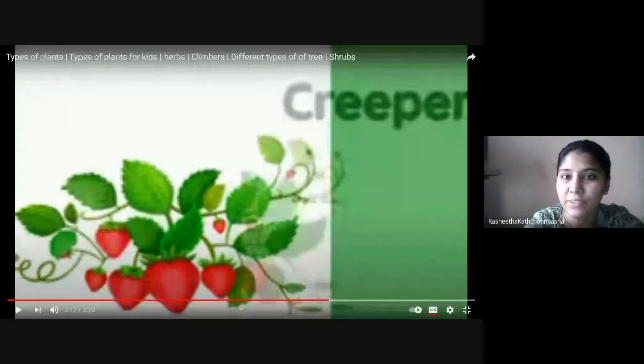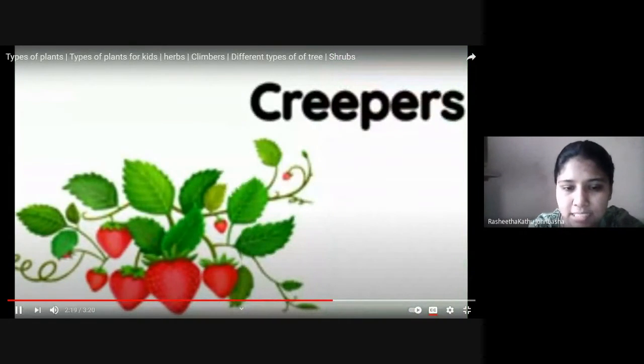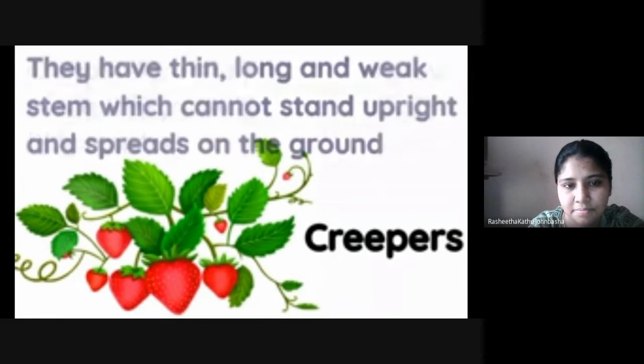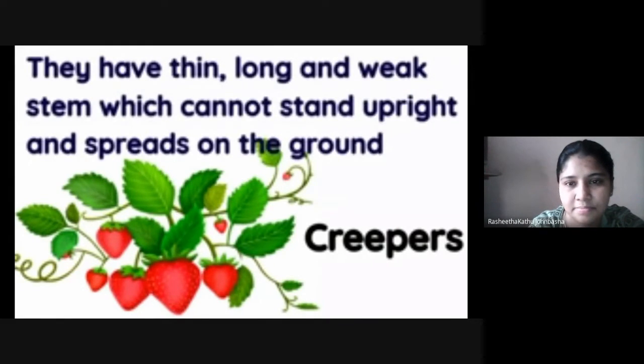Creeper. So now new things. Listen, what is a creeper? Creepers are plants that grow along the ground by extending their branches. They have thin, long and weak stems which cannot stand upright and spread on the ground.